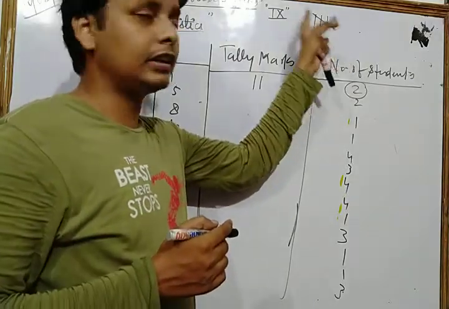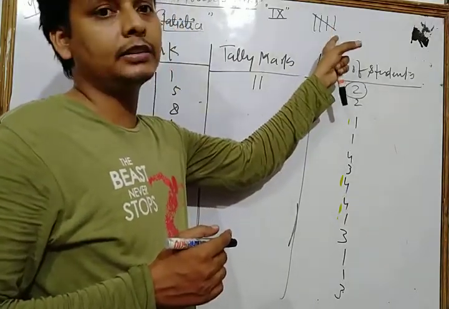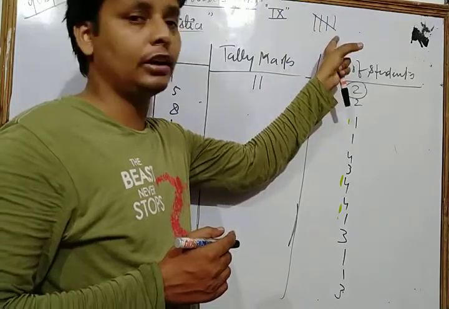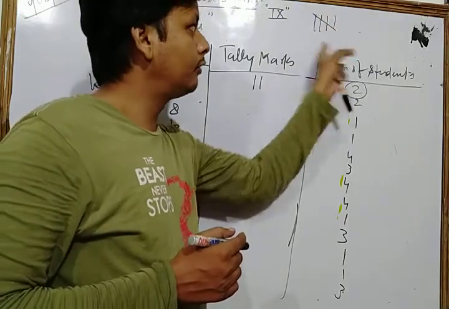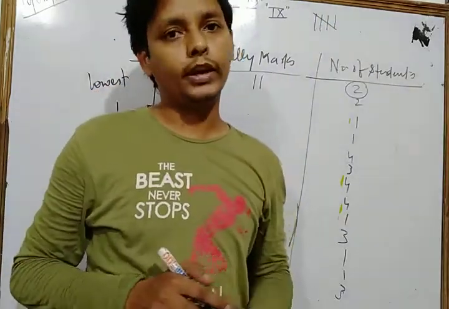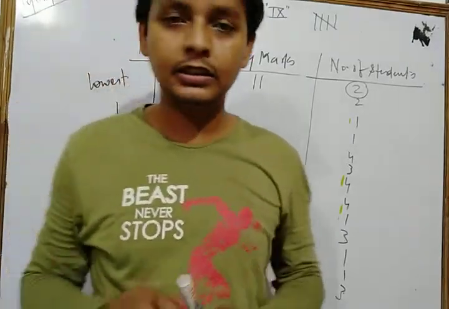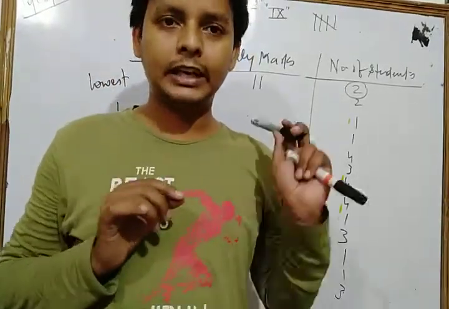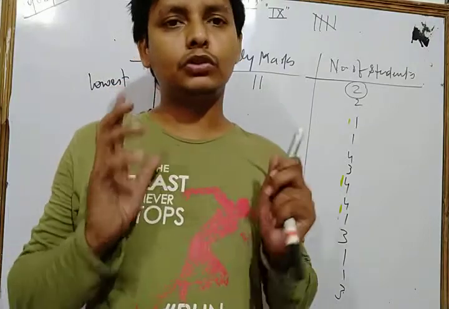So dear students, this is a very important fact about tally marks: tally marks are always written in bunches of 5.